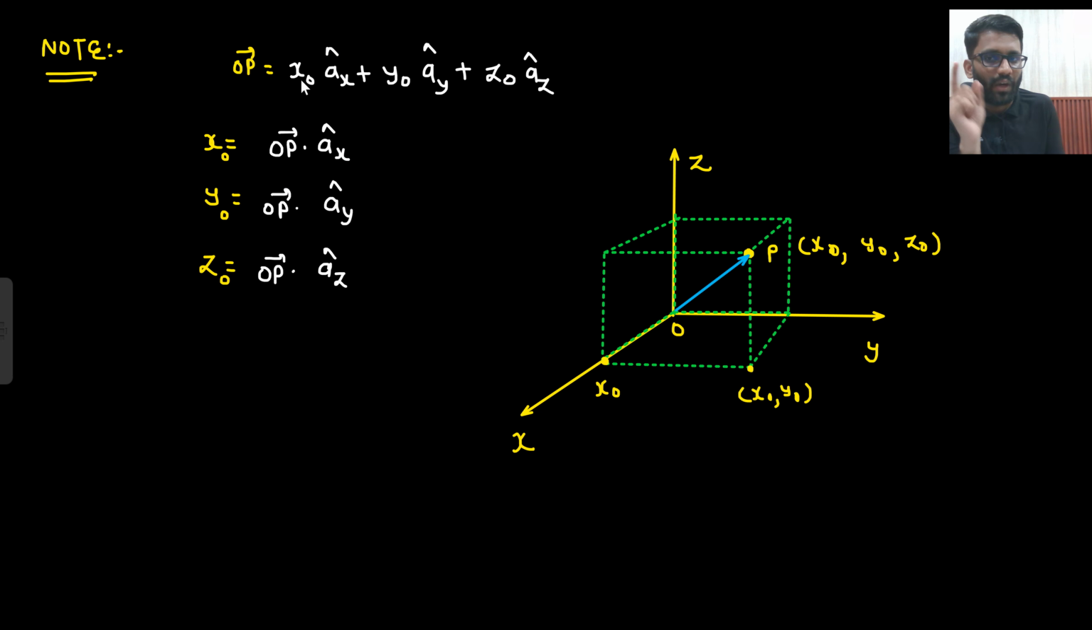If I just ask you how do you get x naught, can you tell me? OP dot Ax cap. How will you get y naught? OP dot Ay cap. How will you get z naught? OP dot Az cap. That's it. Right? So can you do these things?